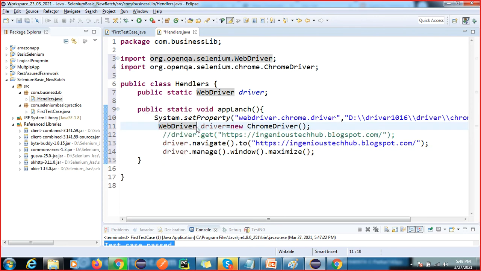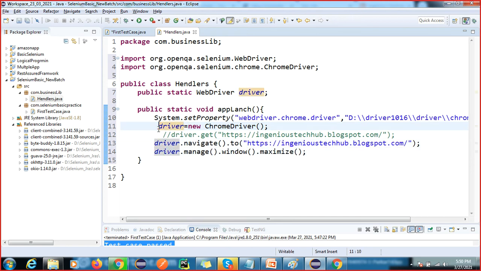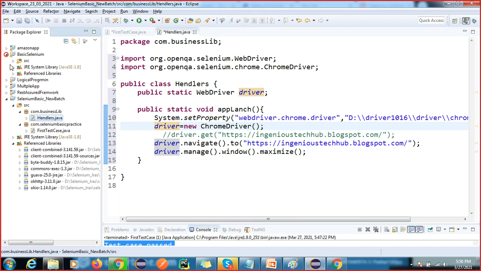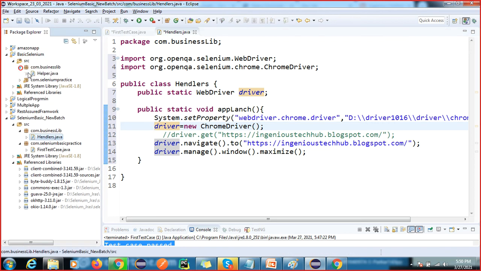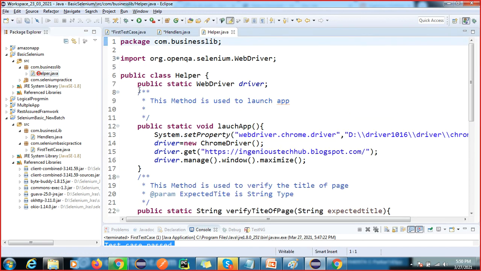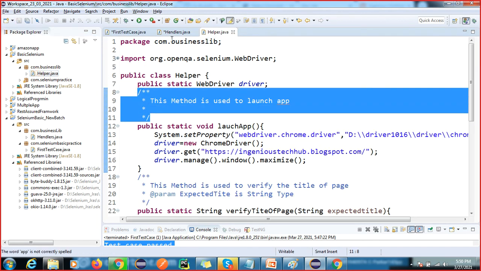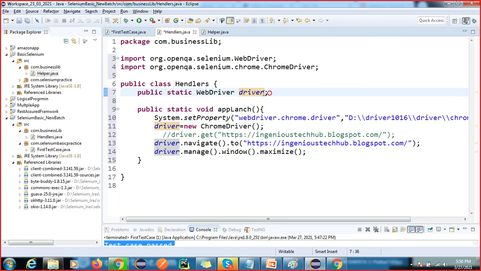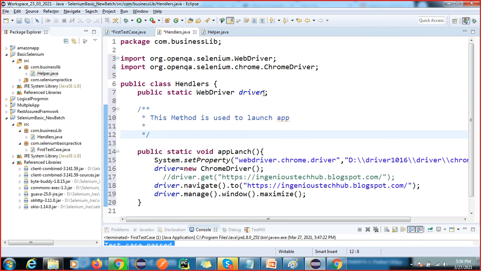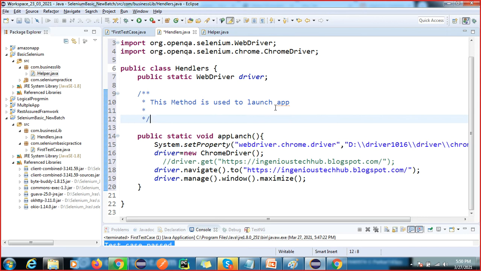Got it, right? I'm just removing this WebDriver because I want to give a common WebDriver type to our script. Now here I just want the basic Selenium, and you have to also document this, in real time, how you can develop the functionality. So this method is used to launch the app. Okay, I have created one method here.